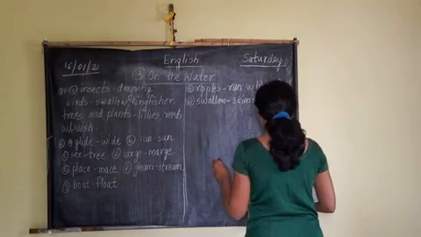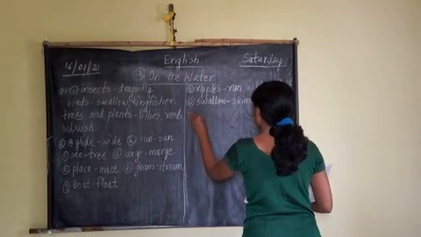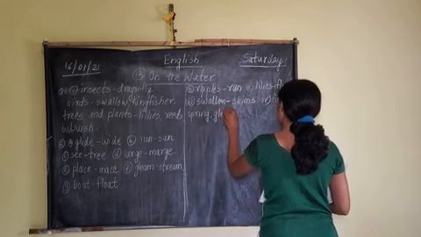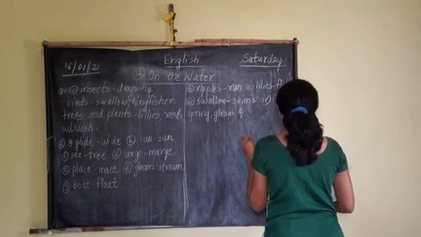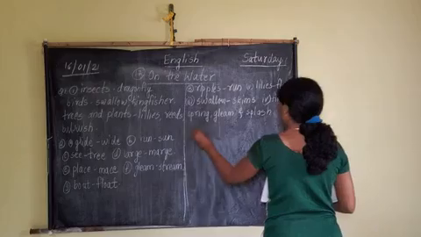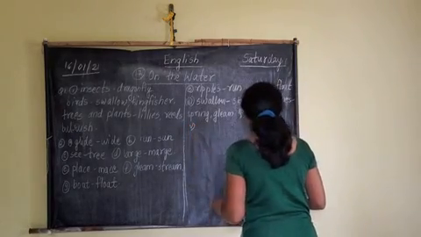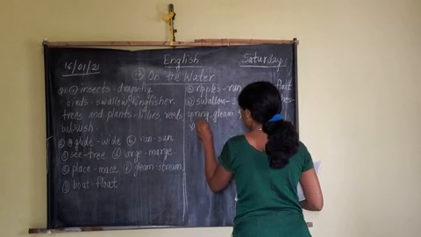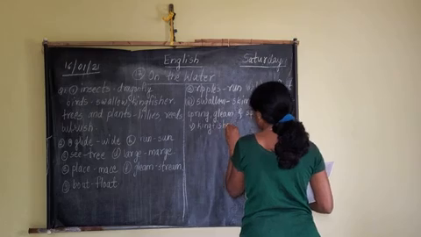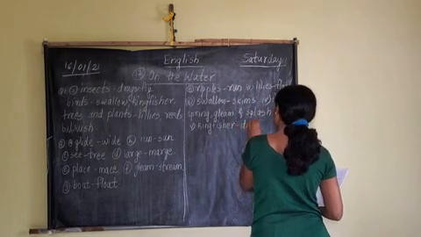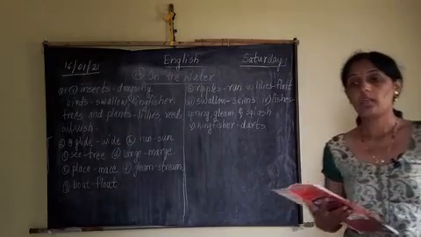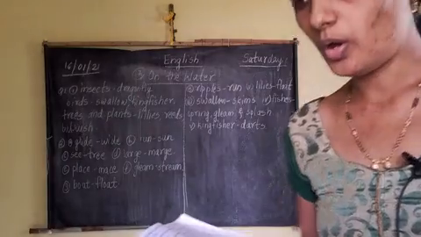Fishes spring, gleam and splash. Fifth one, and kingfisher darts. Understood? In this way we have written the third answer also.